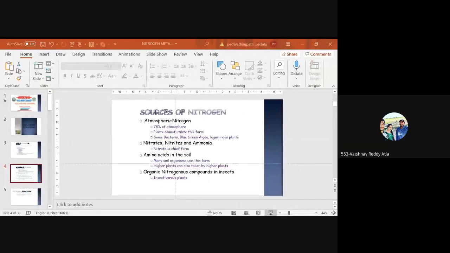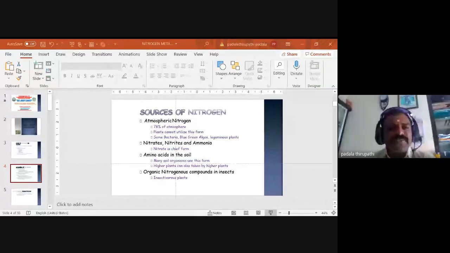So atmospheric nitrogen makes up 78% of the atmosphere. Plants cannot utilize this molecular nitrogen state. 78% is the highest gas percentage present in the atmosphere.